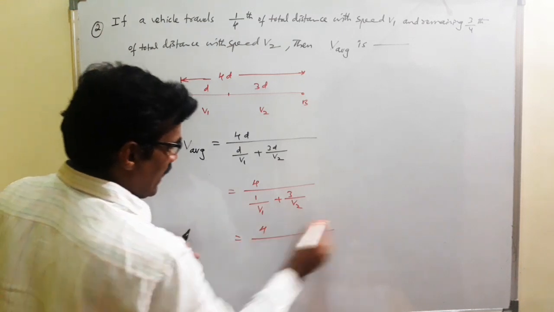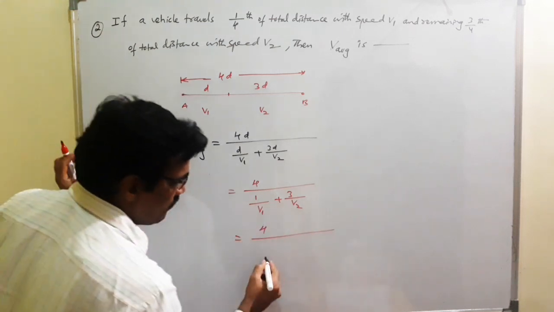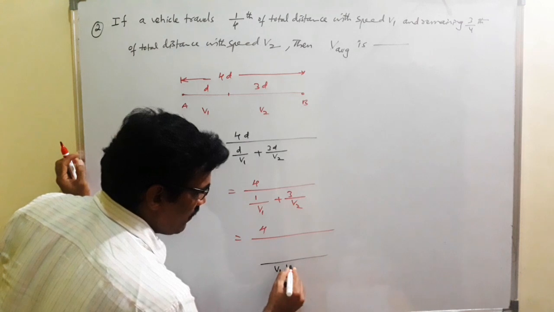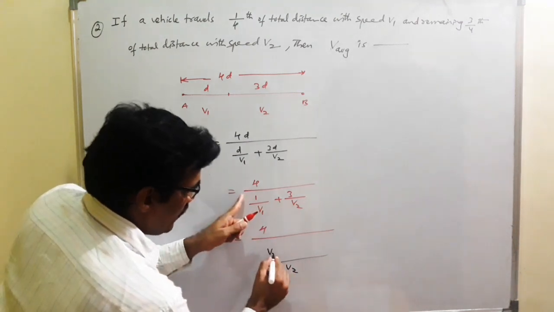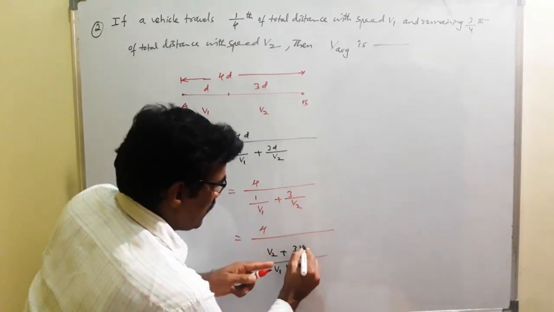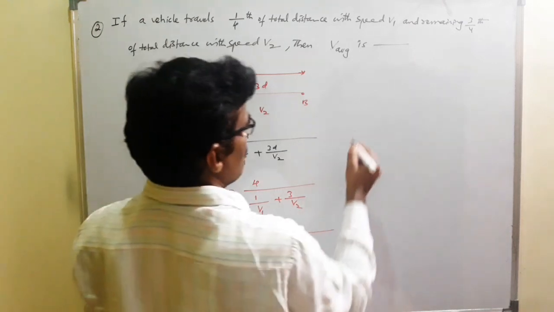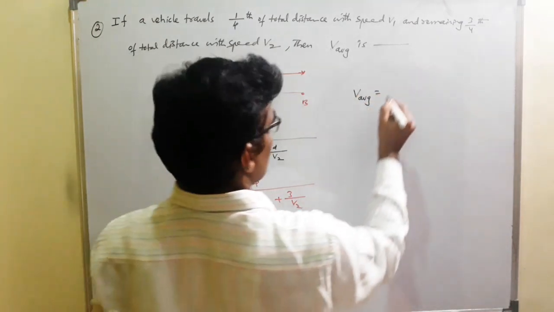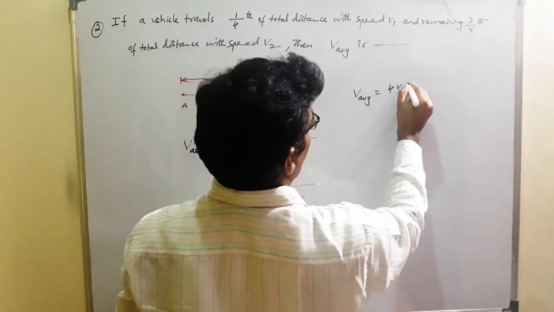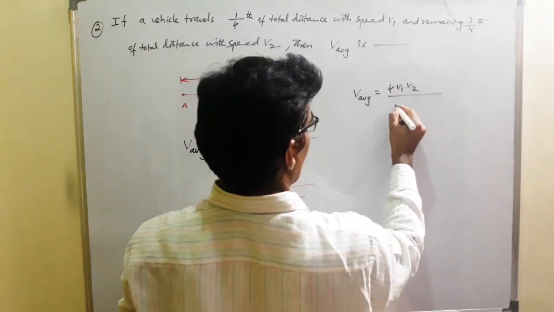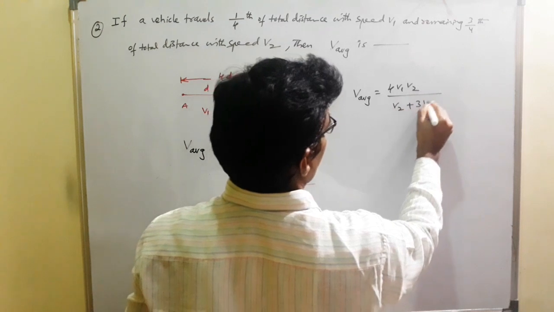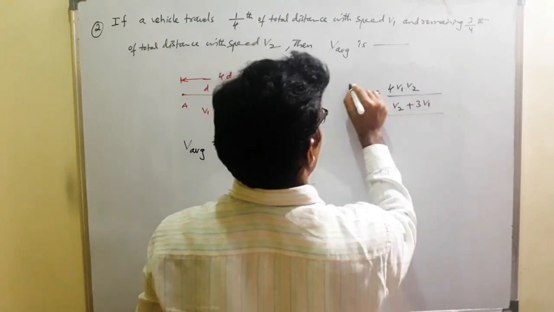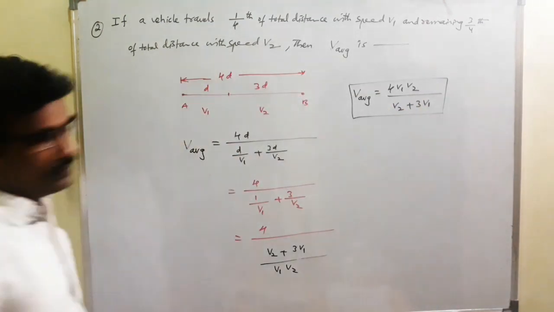Students, take LCM. LCM is V1 V2. So your answer is average speed equal to 4 V1 V2 divided by V2 plus 3 V1. This is your answer.